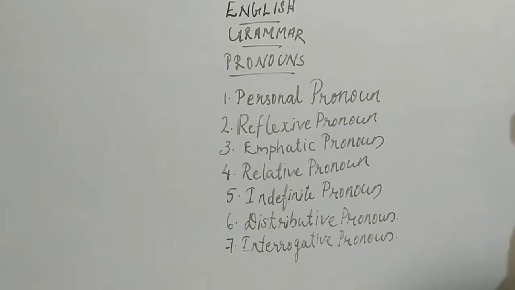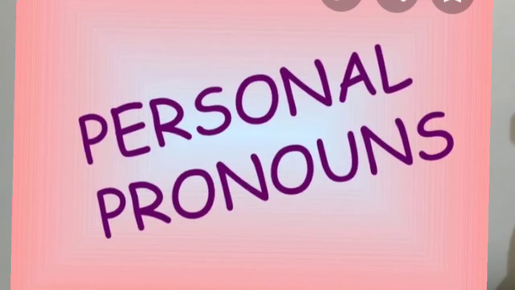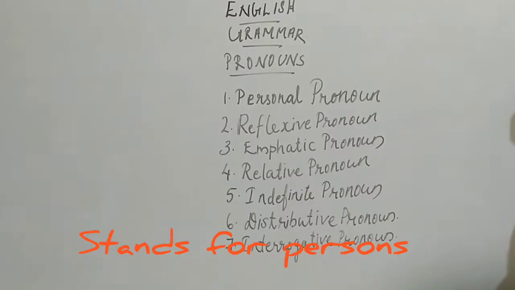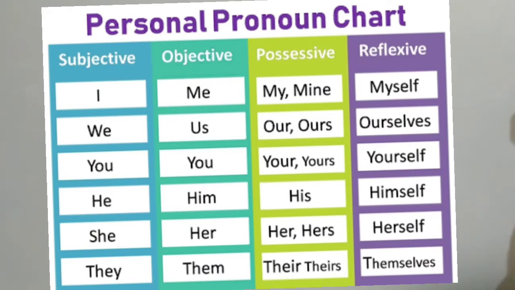First one, personal pronoun. Personal pronoun is the pronoun that stands for persons. Clear? Here you can see three columns. In that, subjective pronouns are there, objective pronouns are there, and possessive pronouns are there. Okay, so these all are personal pronouns.